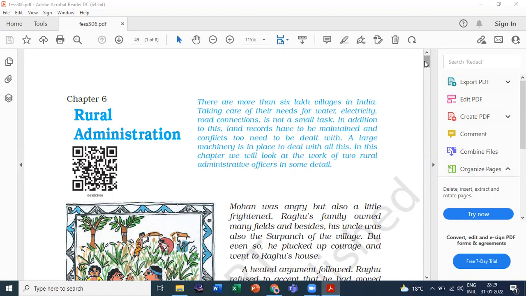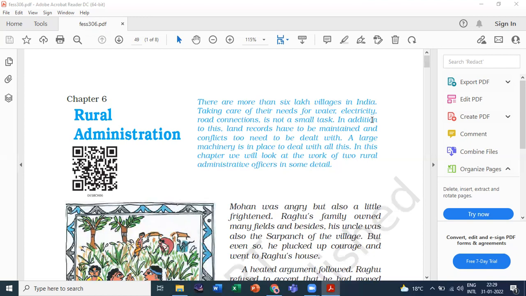Before I start, the first thing here you can see is the starting of the chapter and the blue lines: there are more than 6 lakh villages in India, and taking care of their needs for water, electricity, road connection is not a small task. In addition to these, land records have to be maintained and conflicts too need to be dealt with. A large machinery is in place to deal with all this.